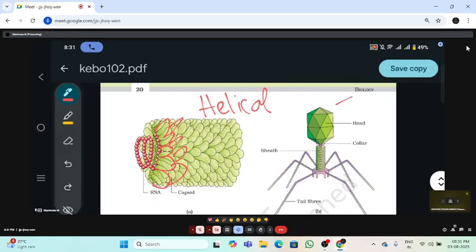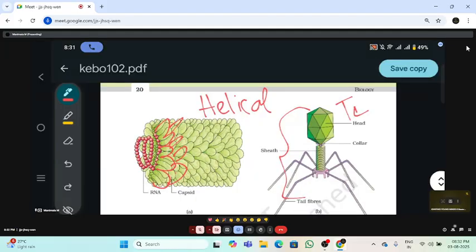And in T4, how are the capsomeres arranged? Both helical and polyhedral, that is binal symmetry. So are the capsomeres similar in all viruses? No, it varies from organism to organism. Is it clear?